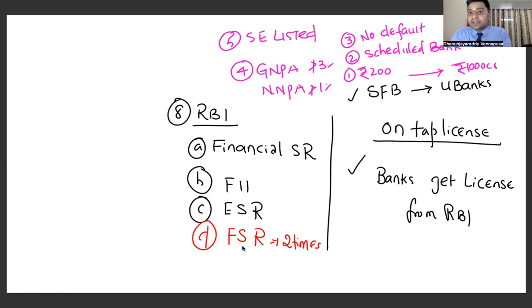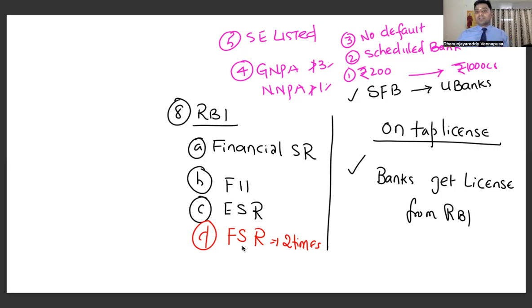Under RBI Act 1934, Section 2 contains certain banks which are fulfilling certain conditions. What are the conditions under RBI Act 1934 you have to fulfill in order to get the status of a scheduled bank? First one is you should have minimum capital of rupees 5 lakhs, and the second condition that you require is no default history.